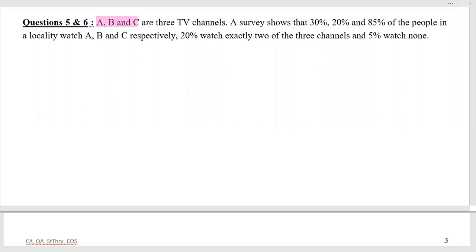A, B, C are three TV channels. A survey shows that 30%, 20%, and 85% of the people in a locality watch A, B, C respectively. 20% watch exactly two of the three channels, and 5% watch none. Now let us draw a three-set Venn diagram.